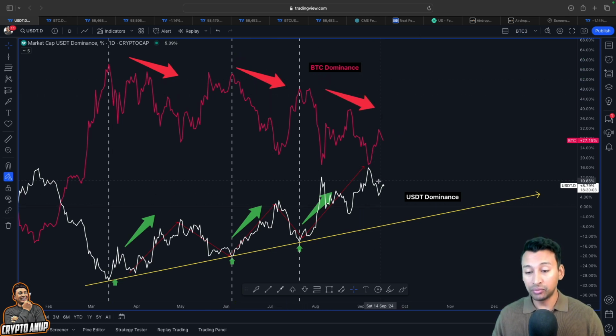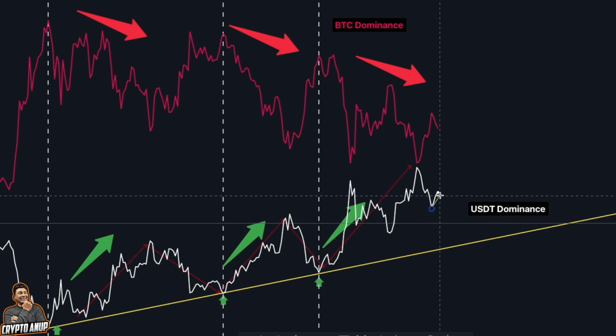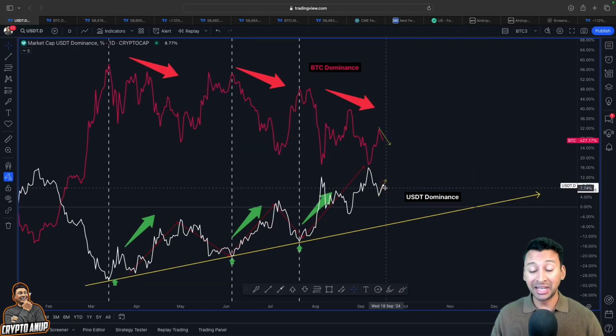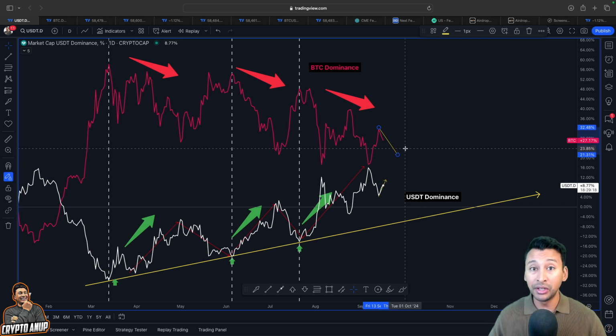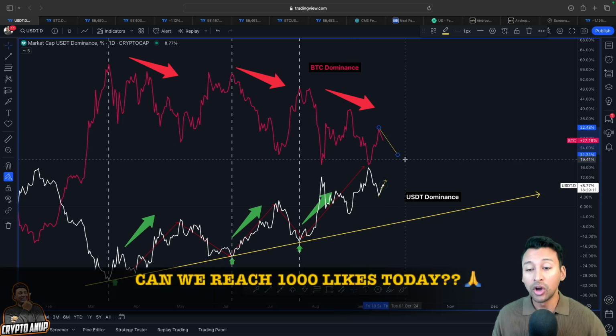So if you look at it right now, this USDT dominance is showing strength. While we are seeing this spike in USDT dominance, Bitcoin dominance is showing weakness. So if this is an actual relief rally, an actual continuation like this, then we are expecting Bitcoin dominance to show even more weakness after failing to regain its trend above 60,000. Because I have been very clear with you guys: wait until 60,000 gets flipped into support before jumping into any long trade. Otherwise, it is going to turn out to be a fake out, just a temporary rally before heading towards the original trend direction.